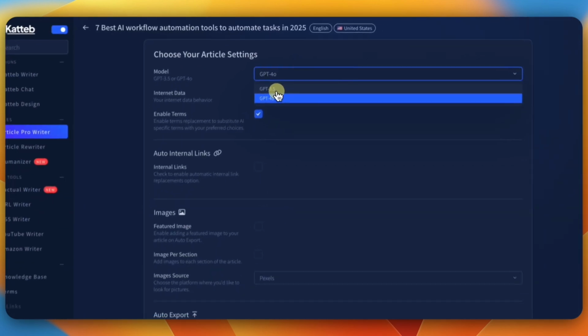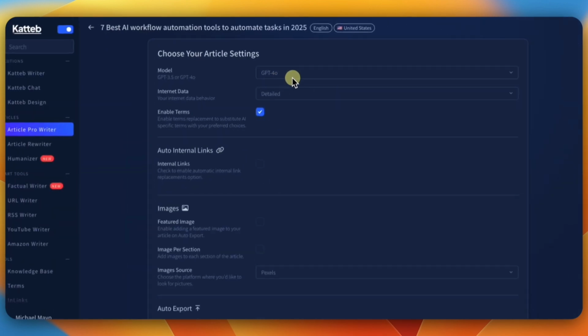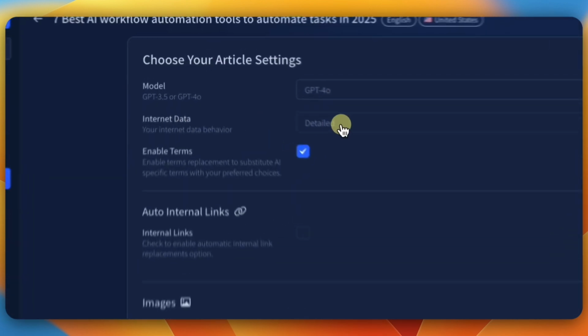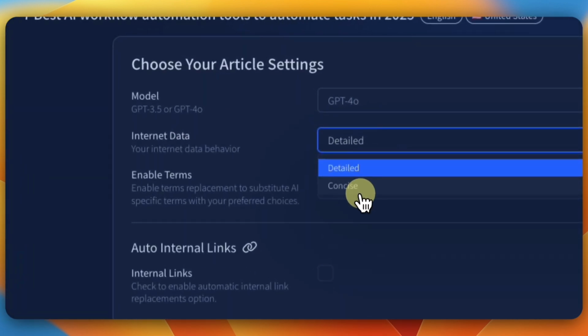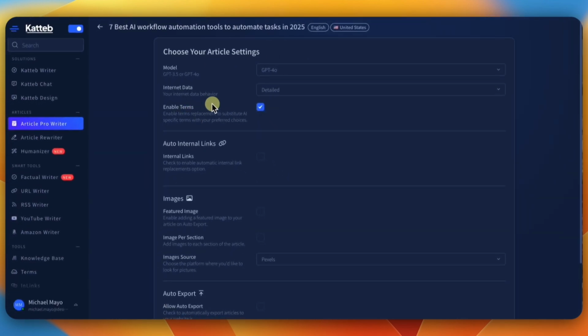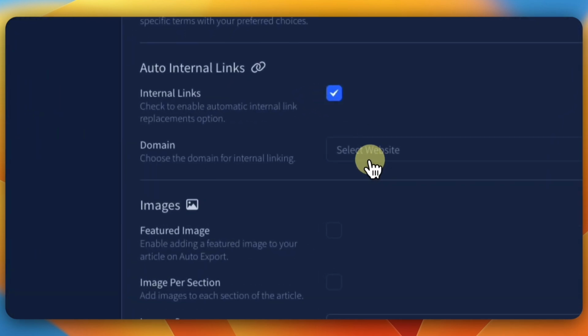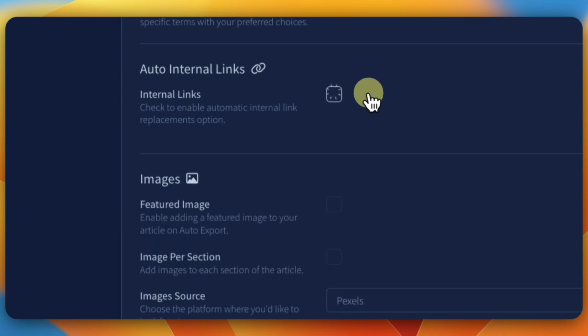This uses ChatGPT 3.5 and ChatGPT 4. Well, I use ChatGPT 4.0 because it writes really good. And then it's got internal data. You can hit one of these, and then in turn, it can enable terms. And then here's where you can put your internal links. So if you have links that you want to add in, you just click on it and add your links or websites, whatever you want to do.